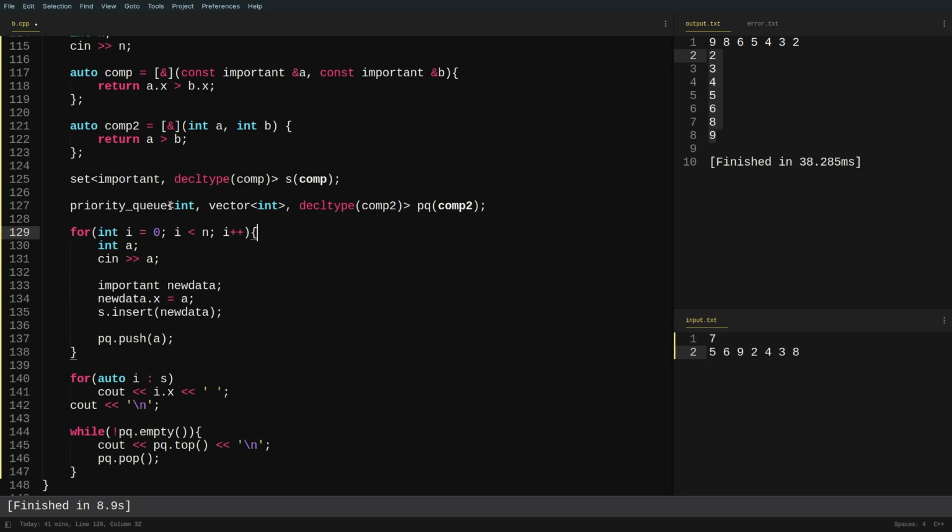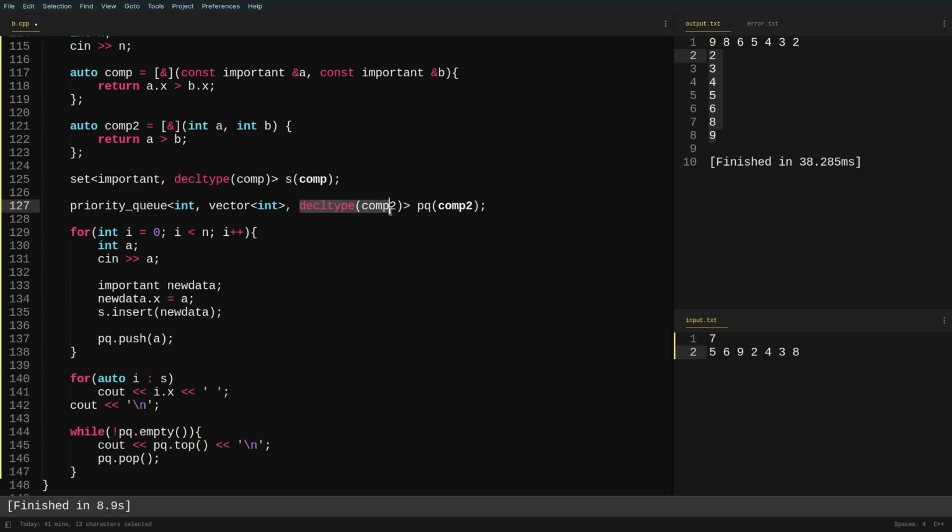Now the second thing is, let us discuss the structure or the notation that you are going to use. First of all, you have to write the data type of the priority queue as usual. Now you have to pass a vector of that data type, right? So if it was some other data type, let's say you are using the struct important, you will have to pass a vector of important. So let me just write int here, and again int here. Now the third type is decltype, and as in the set, this is the same thing that you will be doing.